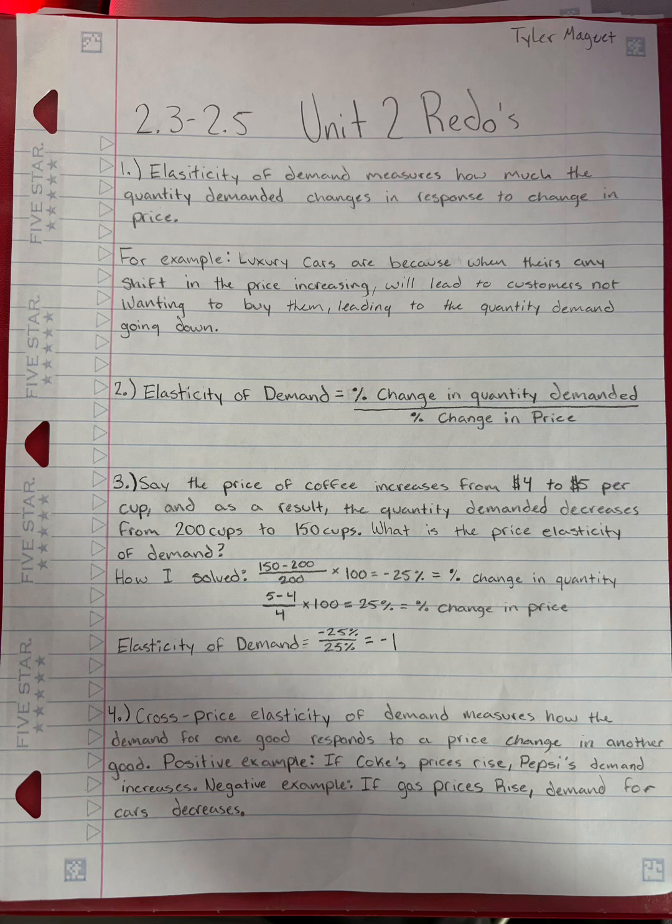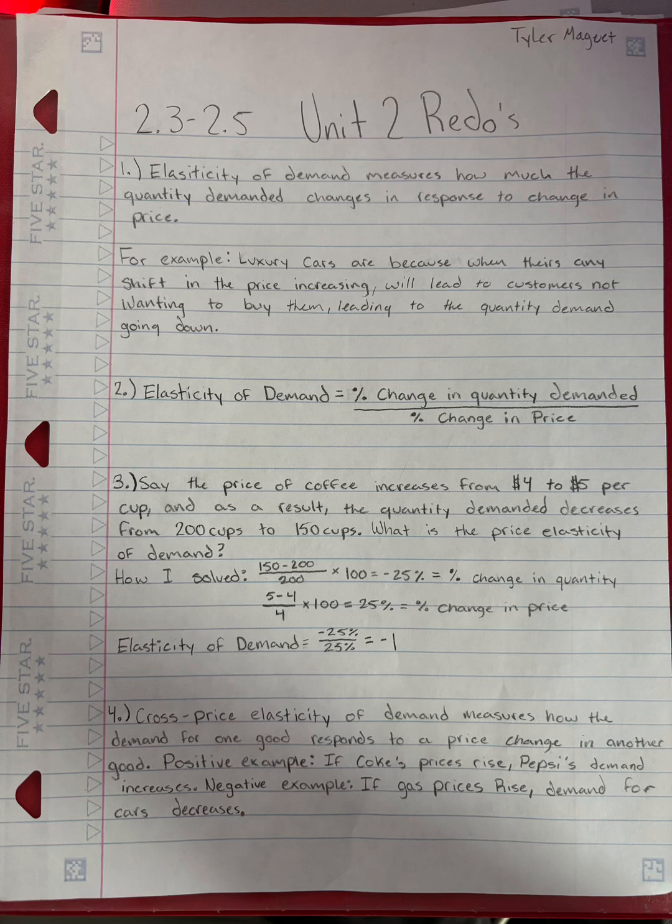Question 2. Elasticity of demand formula is the percent change in quantity demanded divided by the percent change in price. Question 3. Say the price of coffee increases from $4 to $5 per cup, and as a result, the quantity demanded decreases from 200 cups to 150 cups. What is the price elasticity of demand?